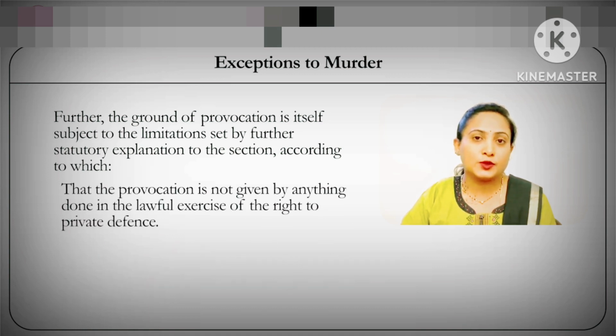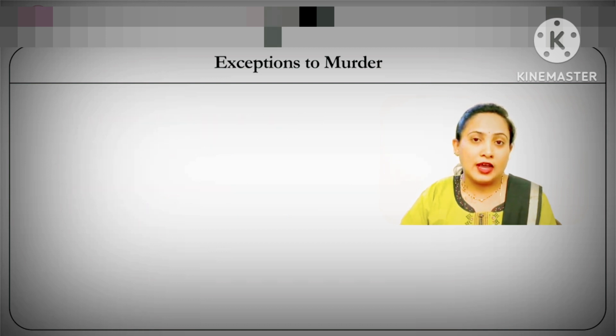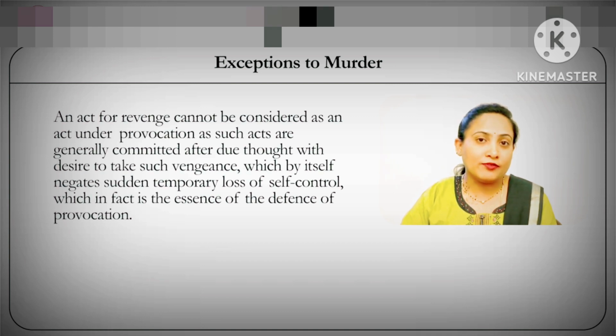Thirdly, that this provocation should not be given by anything done in the lawful exercise of the right of self-defense. In fact, considering all these grounds makes it clear that any act done deliberately against a person, or deliberately against a public servant, or against a person who is exercising his right of self-defense, would not qualify for this ground of exemption. Thus, any act done under revenge can also not qualify as provocation for the simple reason that acts done under revenge indicate a premeditated plan of action, thereby indicating no loss of self-control or no loss of application of mind.